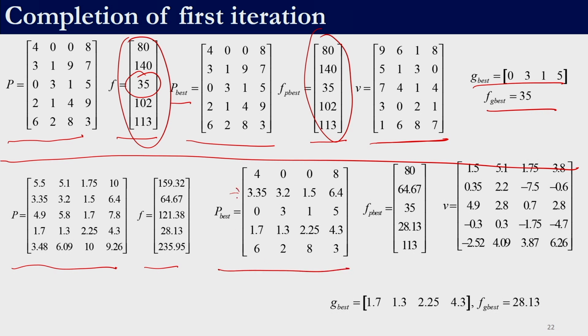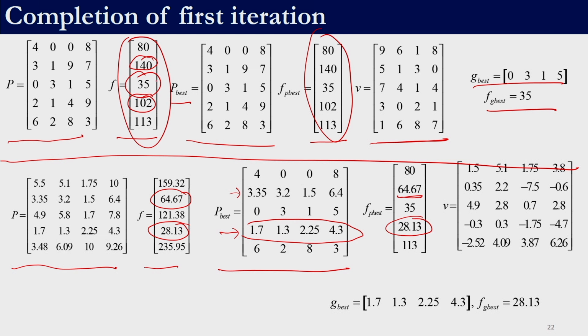in some cases, right, we have been able to update it. The other 3 rows remain the same, right. The first row, the third row and the fifth row remain the same, because in the first iteration, we got 2 solutions which were better than their past, right. So for example, here we had 140 and the new one which we have generated is 64.67. So obviously this is the personal best. For the second solution, the best solution which it has encountered so far is 64.67, right. Similarly, for the fourth solution, we had 102 and we were able to generate a solution of 28.13, right. So that has been updated over here.